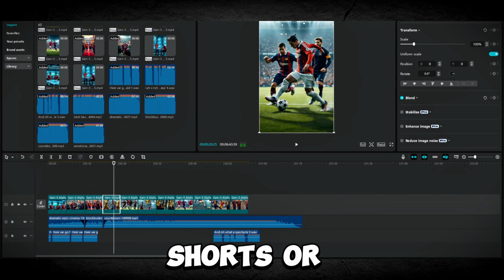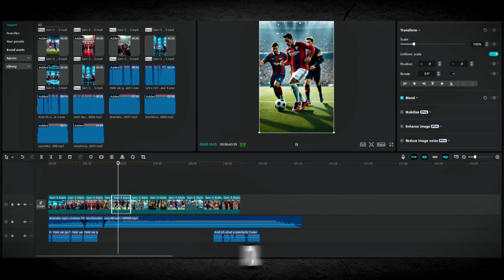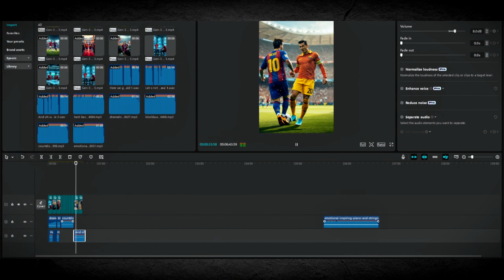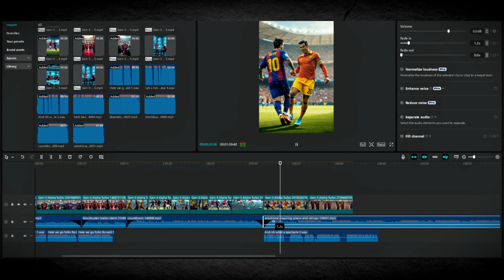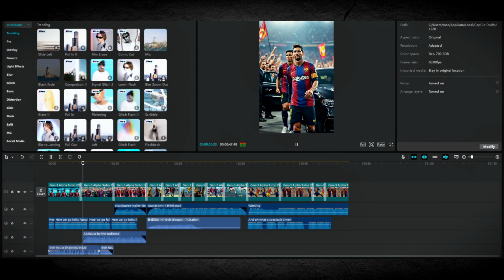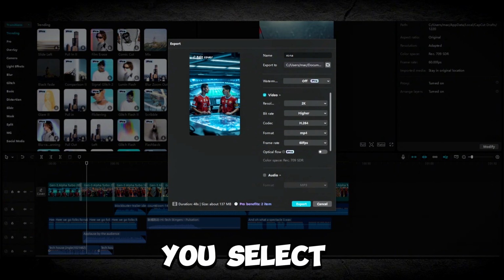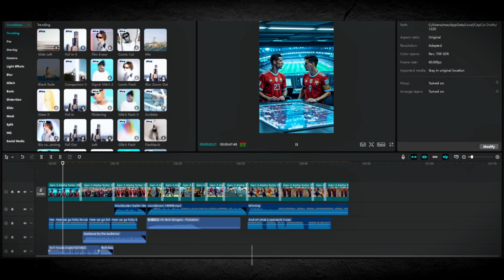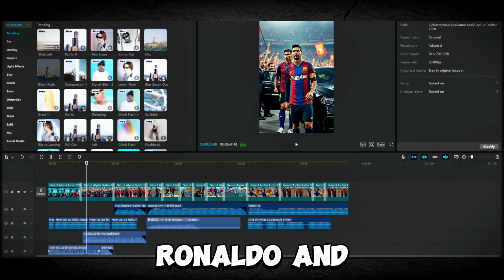Finally, review your shorts or reels properly. Finalize any additional edits or enhancements that can make your video more engaging for viewers. Once you're done editing, click Export, ensuring you select 2K resolution at 60 FPS and name the video. And that's it. This is how you create a viral animated football short featuring Ronaldo and Messi.